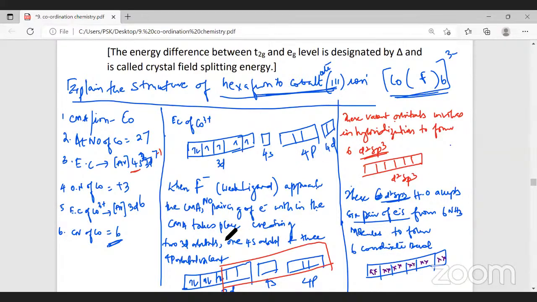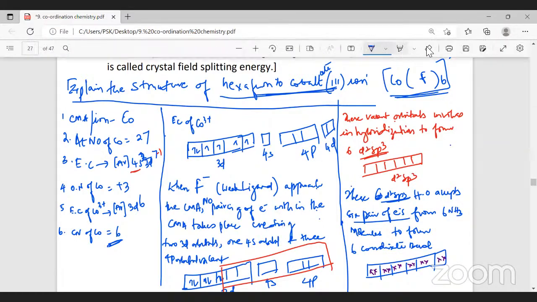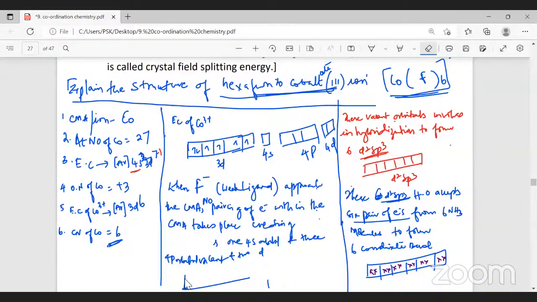No pairing of electrons takes place within the central metal, creating 1 4s, 3 4p, and 2 4d orbitals vacant. Understood or not what I'm telling? Yes, sir.